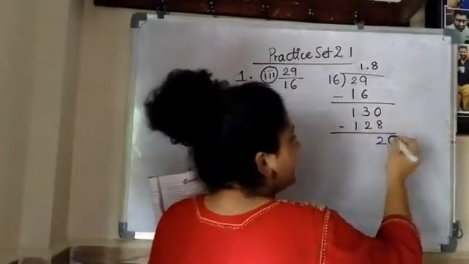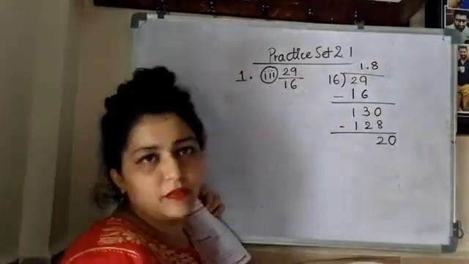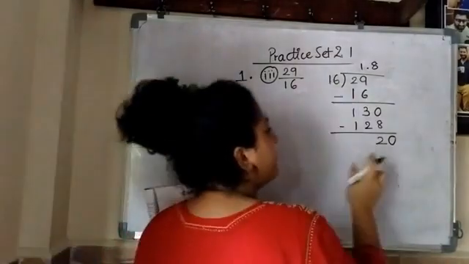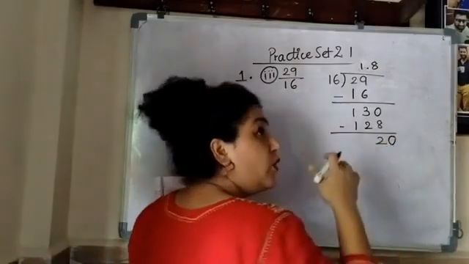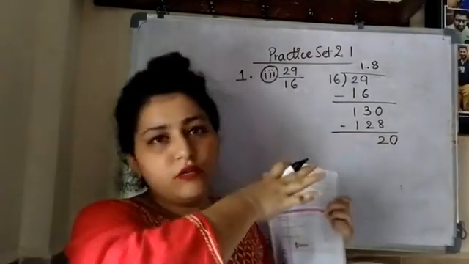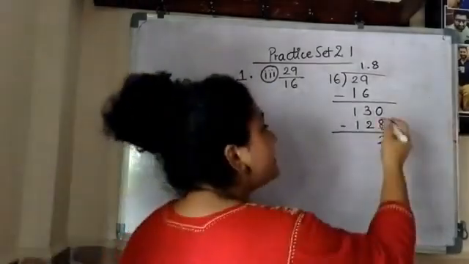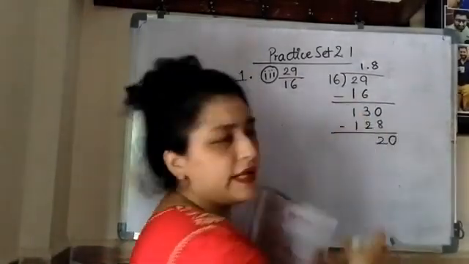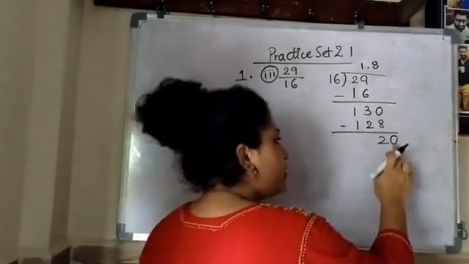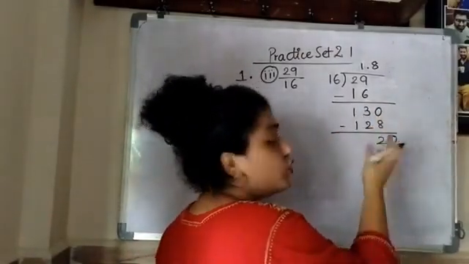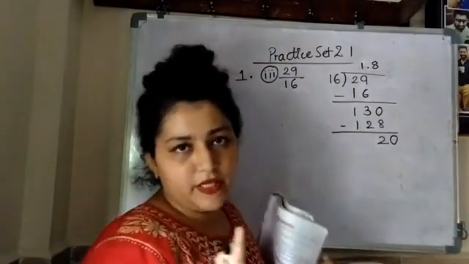Then 0 again I will take, but don't have to take the decimal because decimal एक ही बार लिया जाता है. Then 16 के टेबल में 20 से lesser. Now always don't do the division only. You keep track रखो कि what is repeating. So till now nothing is repeating. 20 came here, 13 was there. Now 13 was there, here 2 was there. So nothing is repeating yet.